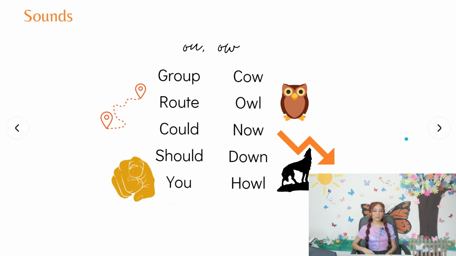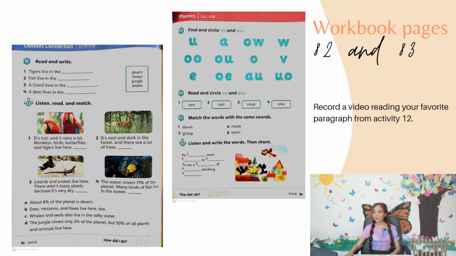Okay, so I think that right now we are ready to go to the activities that we have in the workbook. Remember that last week we were working on the workbook activities, but we haven't finished. We need to finish this really quick. So we have workbook pages 82 and 83. We just have 2 pages for today. And because they are really easy, we are going to record a video. Remember that the videos are really important. But let's start with this.